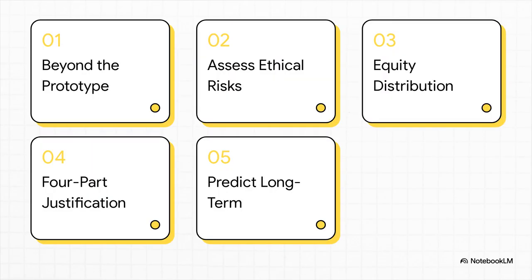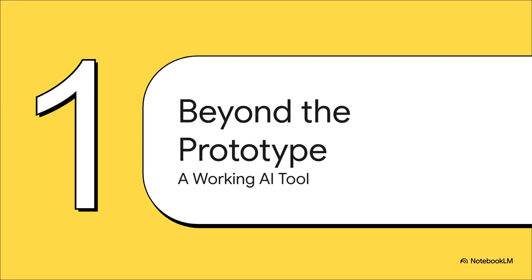To get us to that responsible deployment stage, we've got a roadmap with 5 quick checkpoints. 1. Beyond a working prototype. 2. Assessing ethical risks. 3. The equity distribution matrix. 4. A 4-part justification. And 5. Predicting long-term effects. Kicking things off with Section 1, Beyond a working prototype.